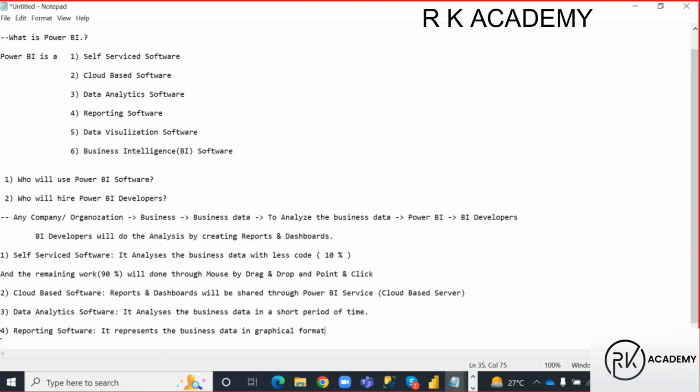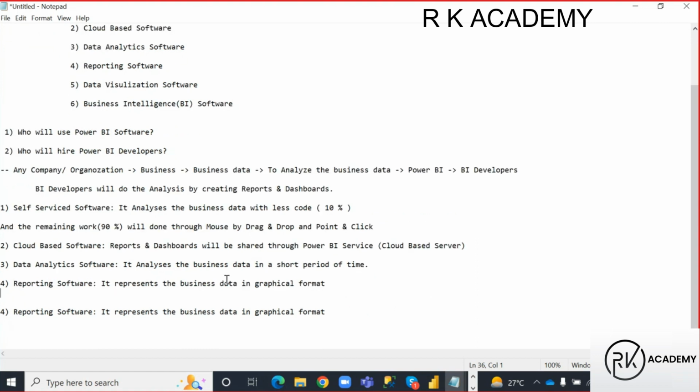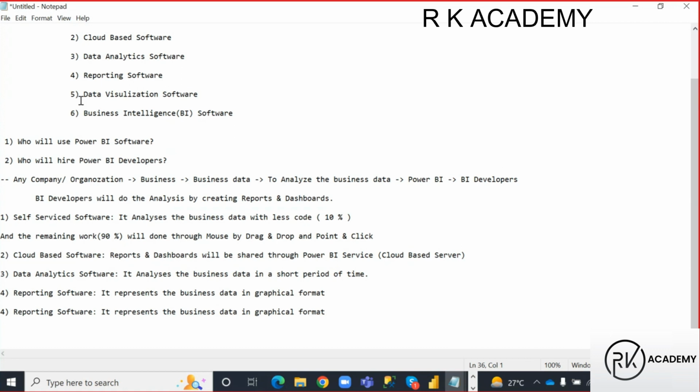Actually, it is not graphical format, guys. Let me copy this. It is a tabular format actually. Graphical format means that is a data visualization software. So your reporting software represents the business data in tabular format.